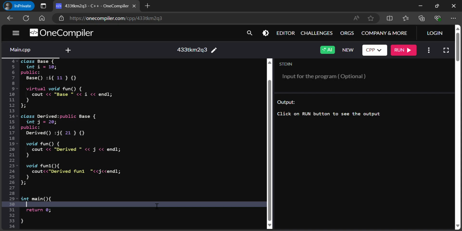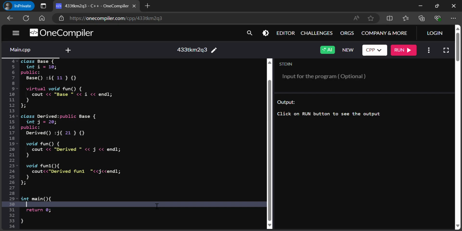So if we are converting from one class to another, like base to derived, both should have at least one virtual function. Okay, so these are the conditions.